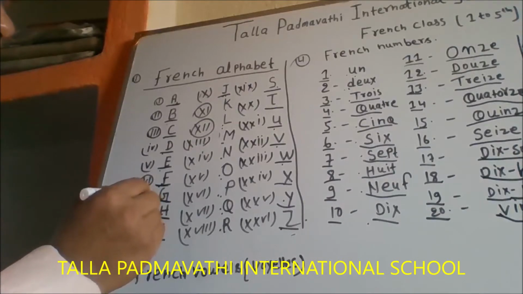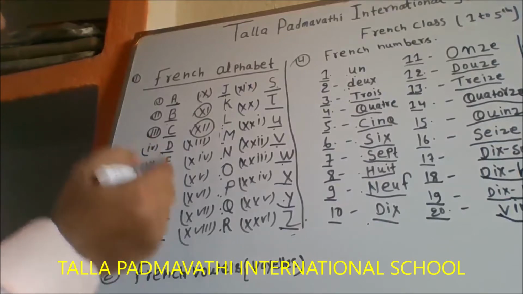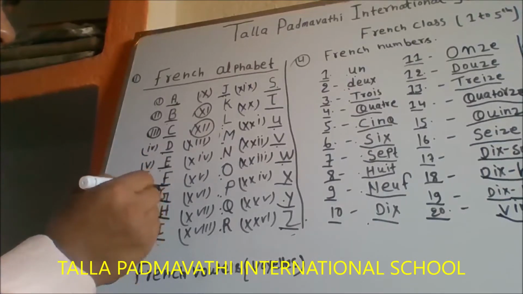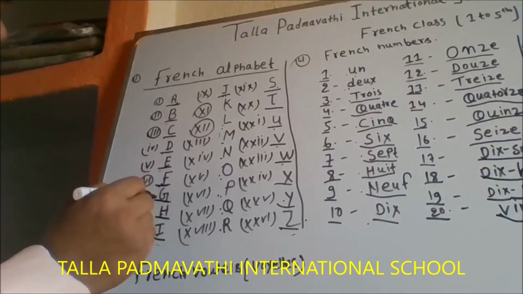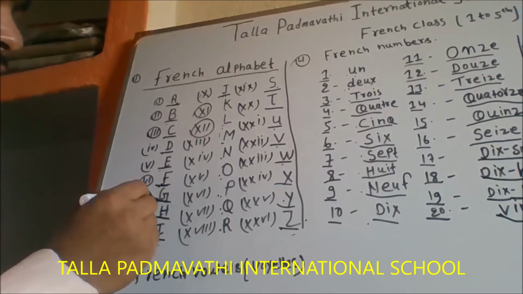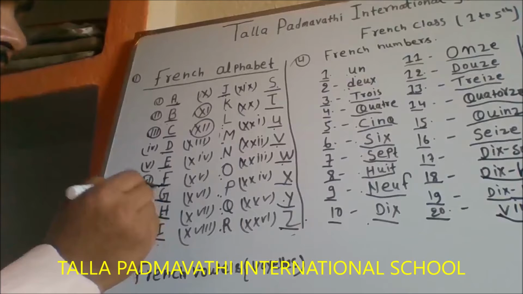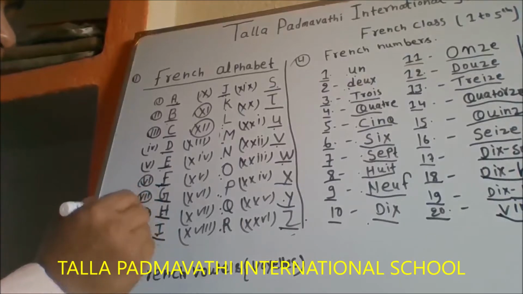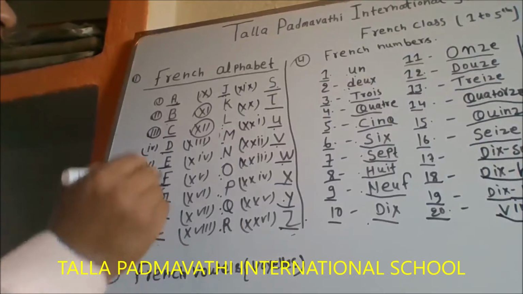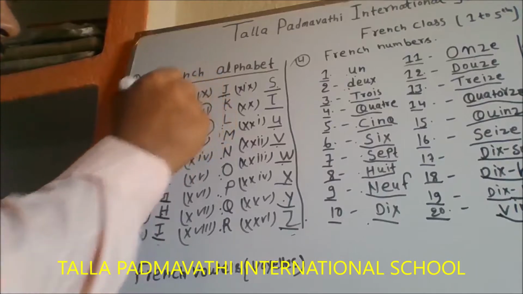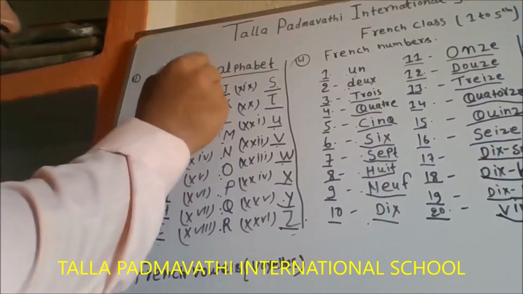Generally in English we call z, but in French it's like opposite. We call z. So how do we pronounce it? Z. Here, opposite to z we call z.